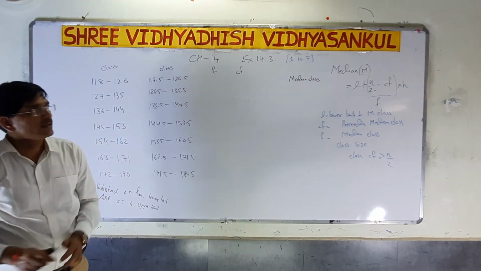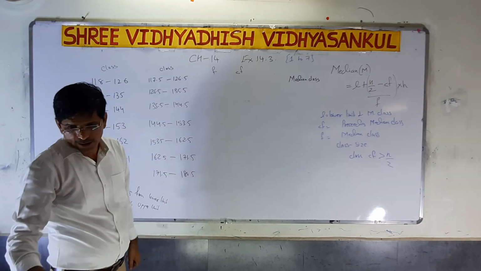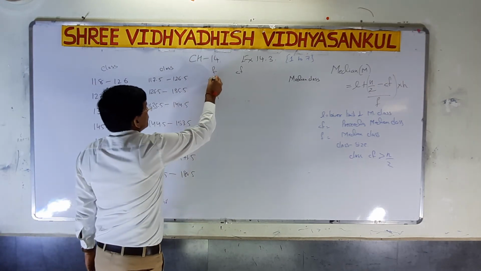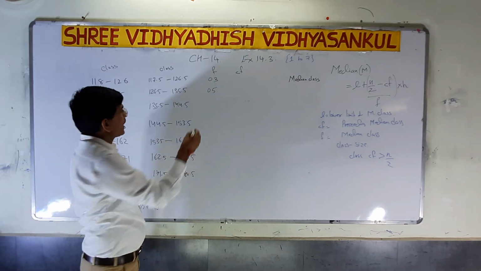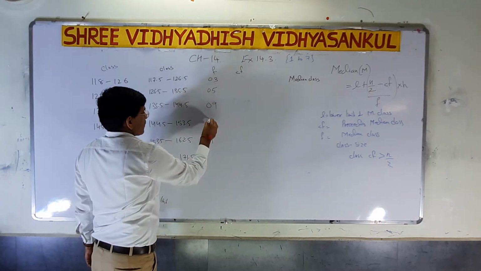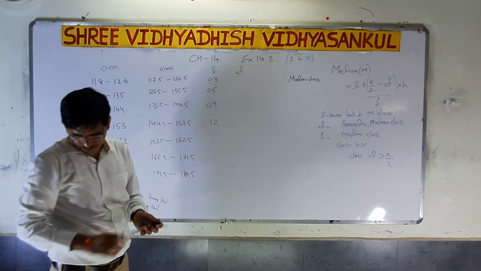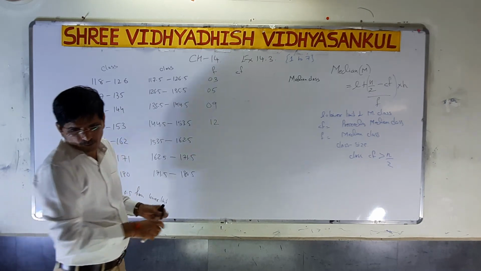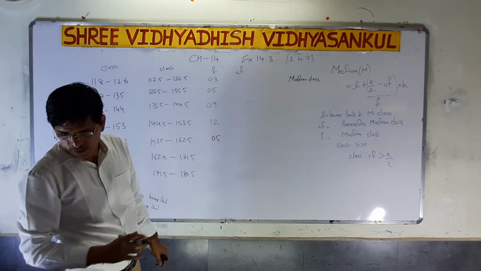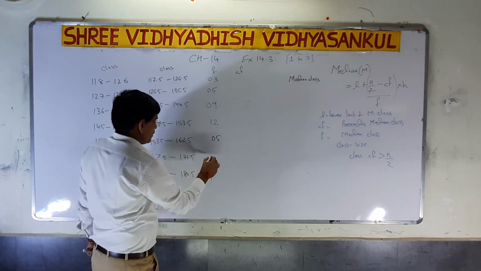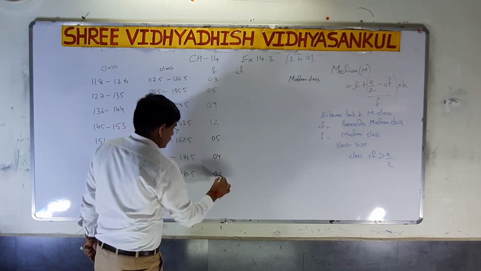Next, the frequencies I have to write. First is given as 3, then 5, 9, 12, 5, 4 and 2.